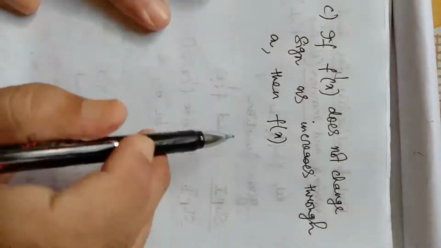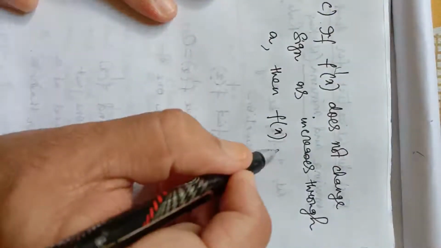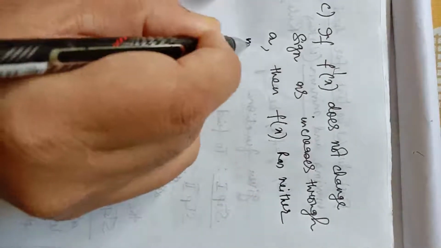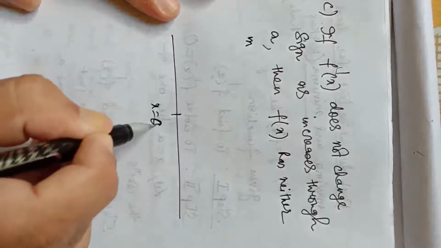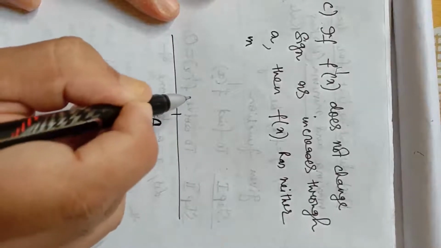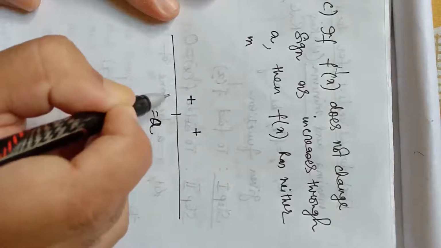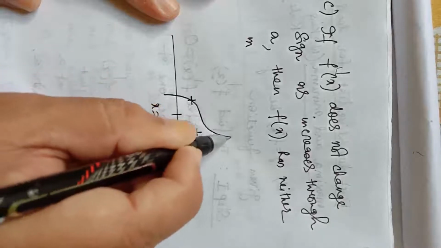The third point is, if f dash x does not change sign as x increases through a, then fx has neither maxima nor minima. Suppose this is the point x equal to a, to the left hand side f dash x is positive, to the right hand side also it is positive. That means to the left hand side the function is increasing, and to the right hand side also the function is increasing.